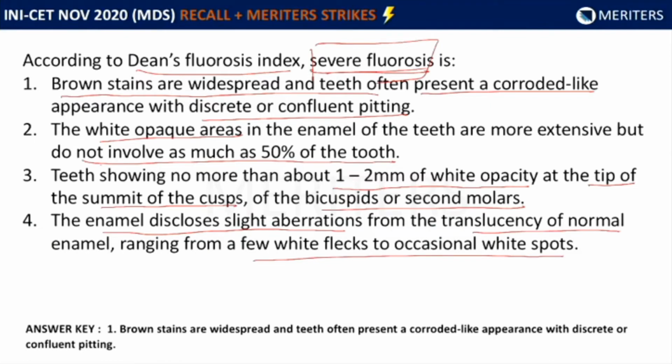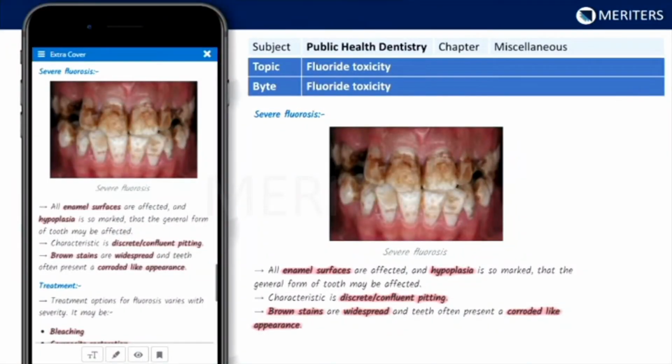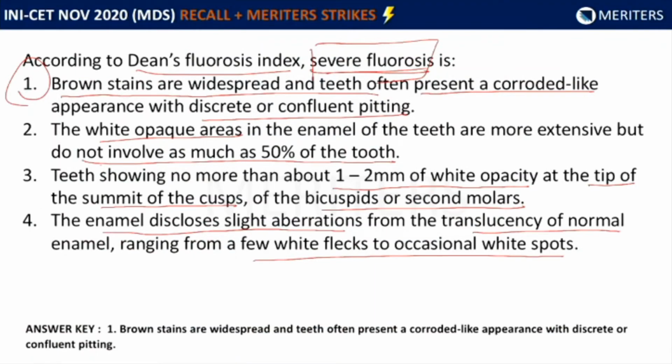Now, this is a very direct question on Dean's fluorosis index. If you know the different criteria of the index, you'll be able to come to the answer very easily. That is brown stains which are seen on the teeth, which are widespread and they present a corroded-like appearance. This topic has been covered extensively in our bites under the topic of fluoride toxicity. Different images are also given to explain the different criteria better for better understanding. Now coming to what are the different criteria of Dean's fluorosis index. So as we know, Dean's fluorosis index has 6 criteria ranging from normal, questionable, very mild, mild, moderate, severe. So if you see this, this is severe.